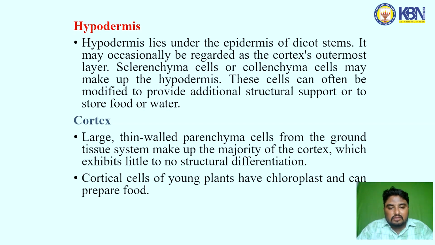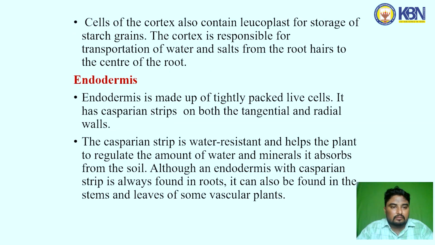Cortex. Large thin-walled parenchyma cells from the ground tissue system make up the majority of the cortex, which exhibits little to no structural differentiation. The cortical cells of young plants have chloroplasts and can prepare food. The cells of the cortex also contain leucoplasts for storage of starch grains. The cortex is responsible for the transport of water and salts from the root hairs to the center of the root.